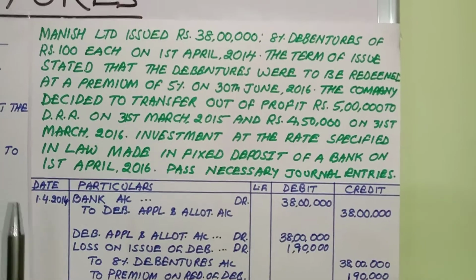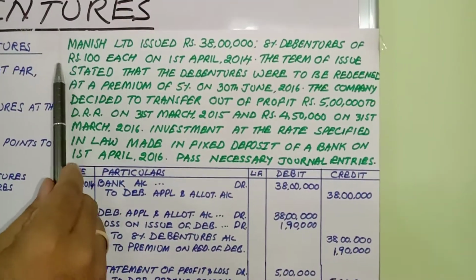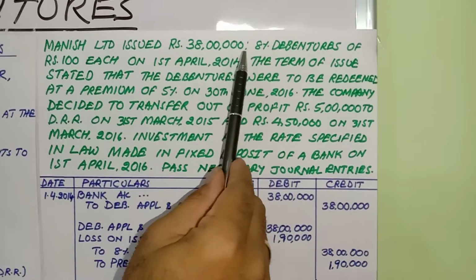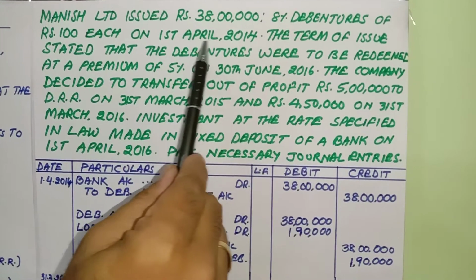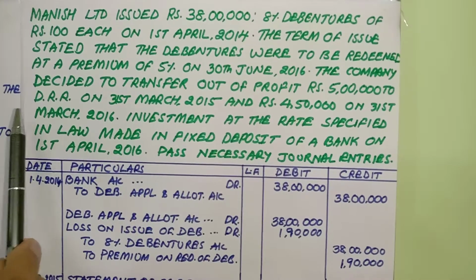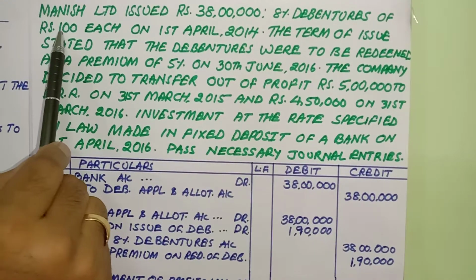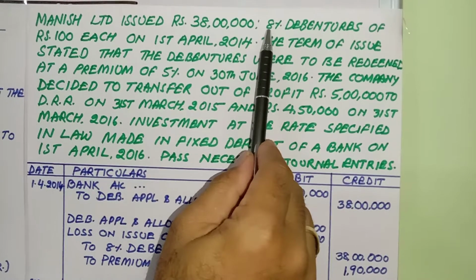To explain this concept, I have taken one question and it goes like this. Monies Limited issued rupees 38 lakhs 8% debentures of rupees 100 each on 1st April 2014. What is the face value of the debenture? 100 rupees. What is the rate of interest? 8%.